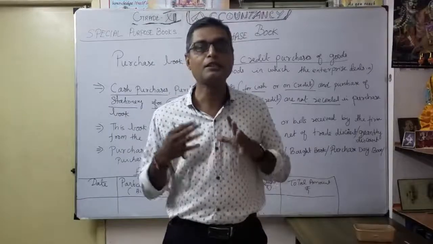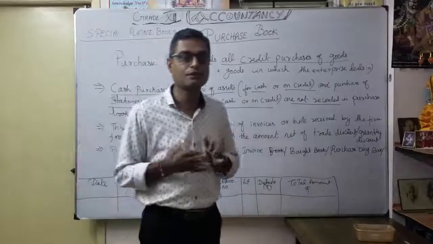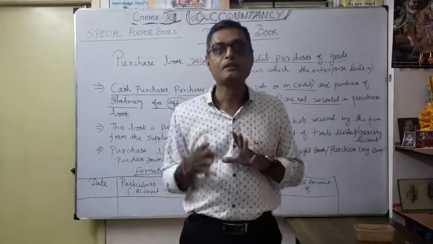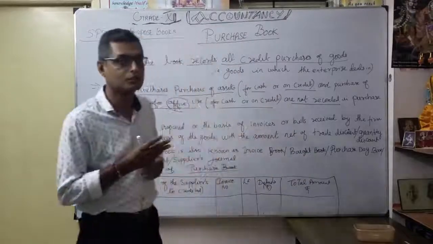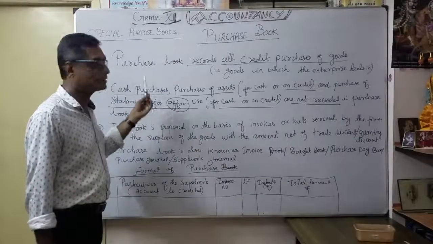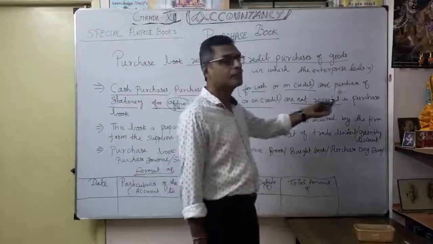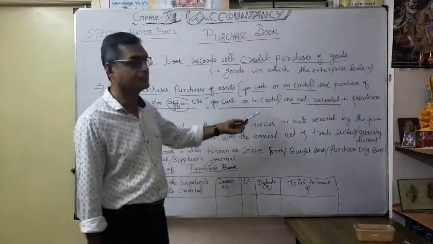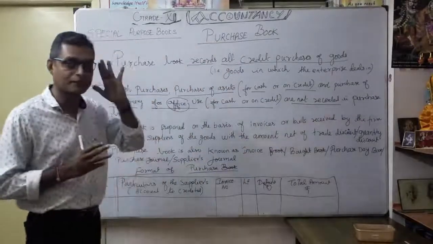But for office use, suppose you are running a company and buy paper or notebooks, you have to write it in a separate book, not in the purchase book. So you can't record it in the purchase book. As cash purchases, one; thereafter purchase of assets, cash or credit; thereafter any purchase of stationery for office use, cash or credit, is not recorded in the purchase book. That is a very important point you have to keep in mind.